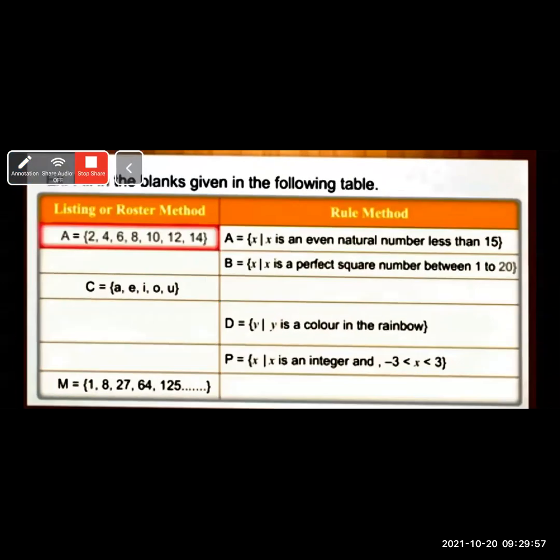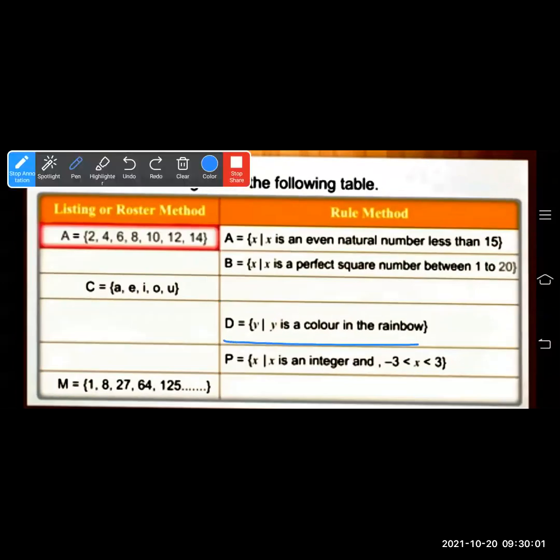You see the next question. D is equal to the set of all y such that y is a color in the rainbow. What are the colors in the rainbow? You have to learn V, I, B, G, Y, O, R. This is VIBGYOR. VIBGYOR means you have to write it in the word full form.